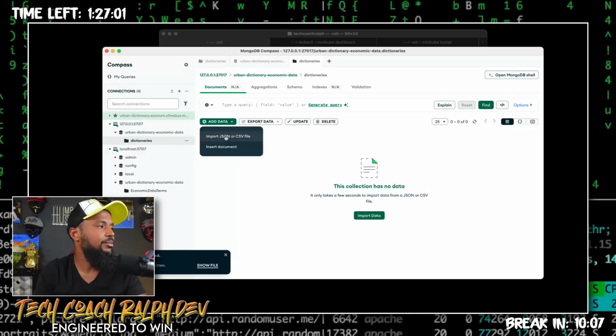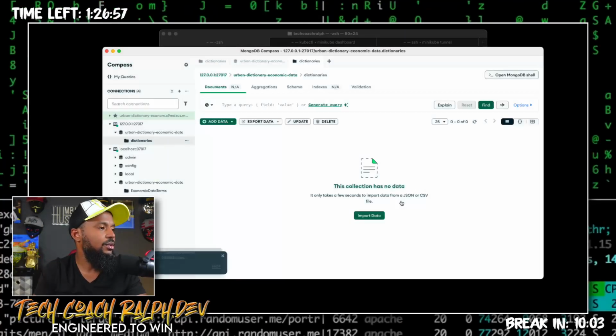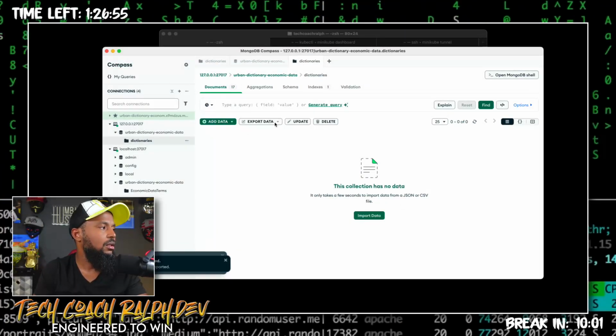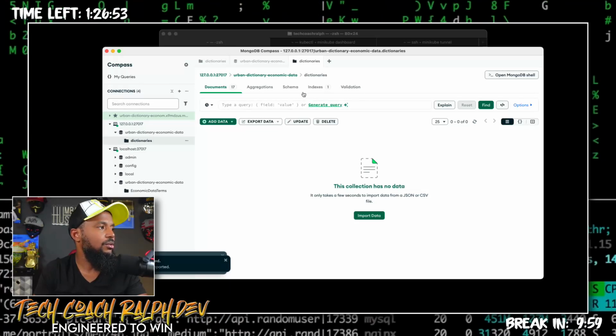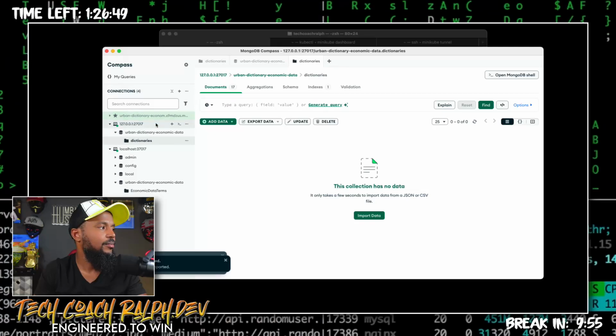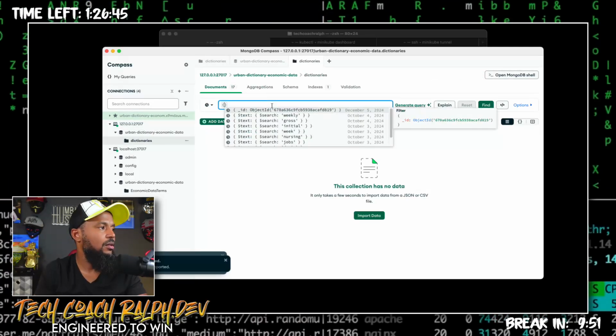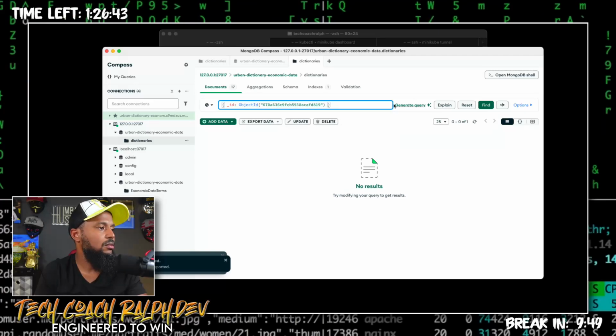And now let's go in here and do add data, import JSON or CSV file. Choose that, and we're going to import. Let's just get something.